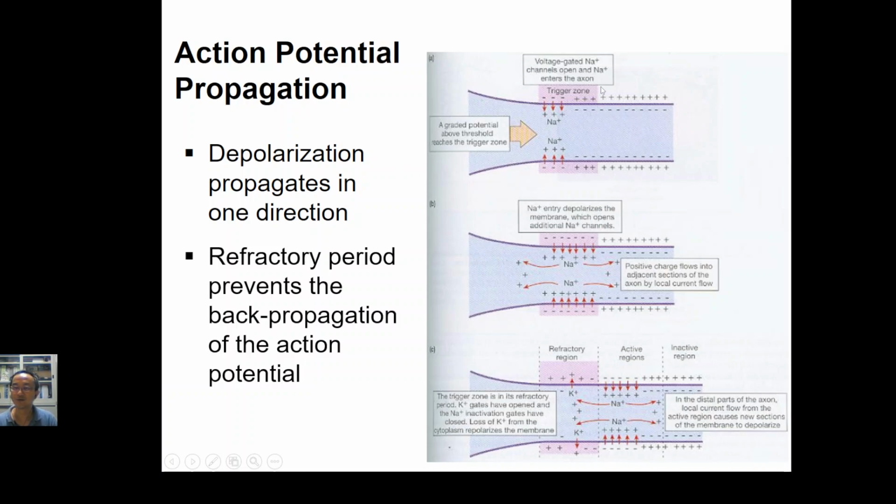Okay, if you still remember, inside the cell membrane is negative potential, and outside the cell membrane is positive potential. Once the cell membrane is activated by a stimulus, a lot of sodium ions will go inside the cell membrane, and then regionally, this part inside will become positive, but its neighbor is still negative. So that is the reason why, positive and negative, it will form a complete circuit. That is the reason why the signal can be transmitted.